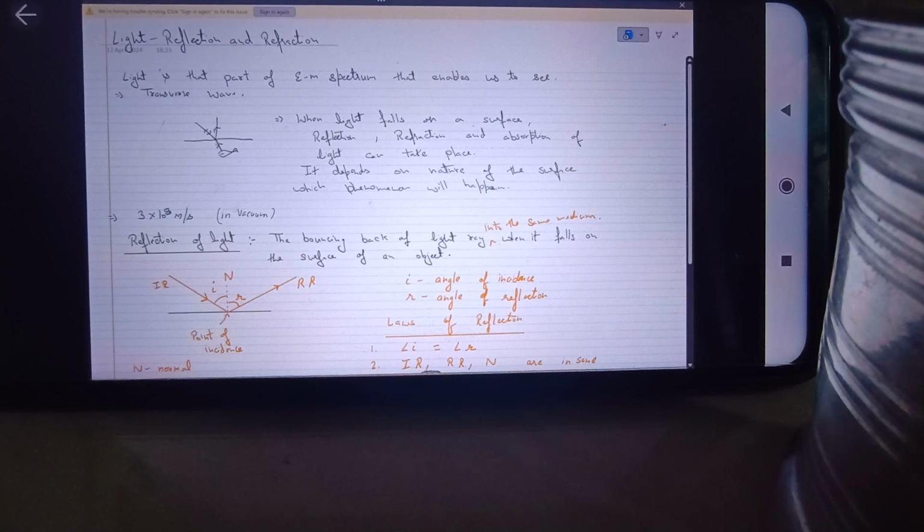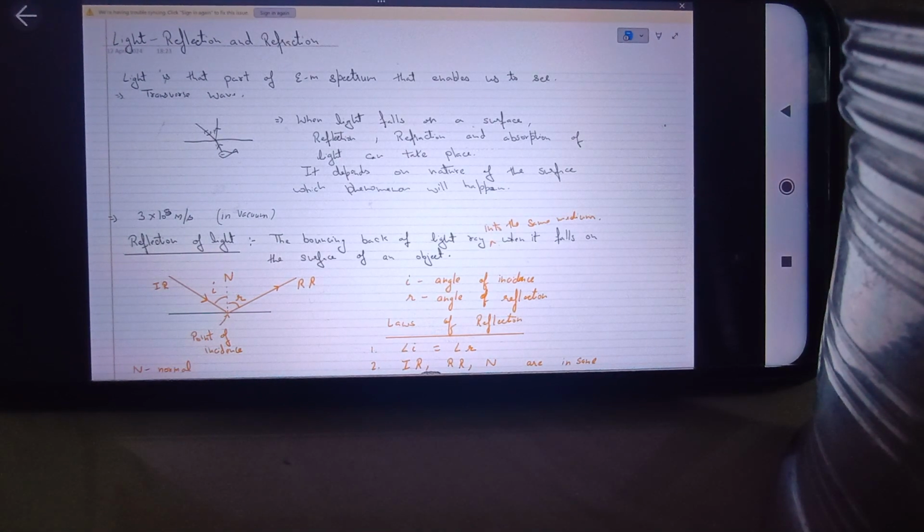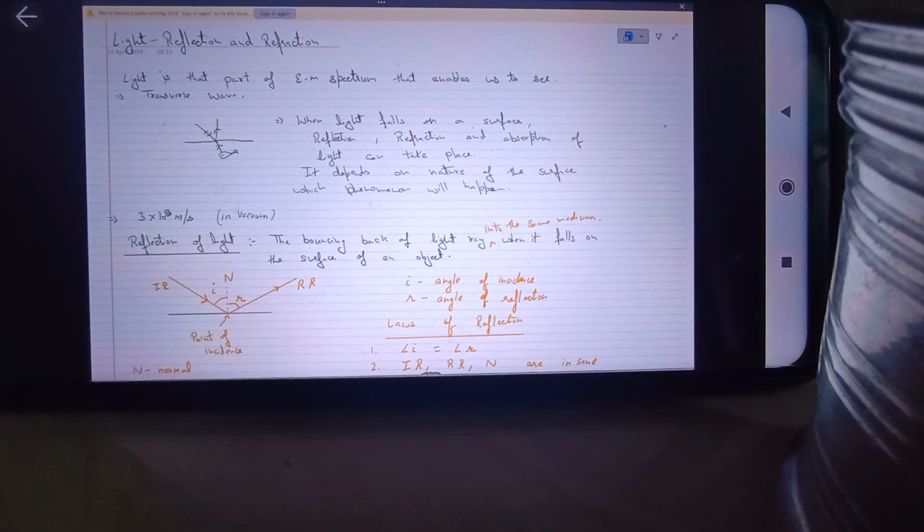We are discussing these two phenomena associated with light, that is reflection and refraction. In your class 10 syllabus, these two phenomena are there. But there are some other phenomena also which are associated with light, which you observe, like the photoelectric effect. Then there is interference, diffraction. All these phenomena are also there, which we observe, which are related to light.